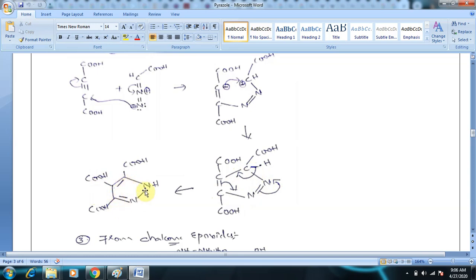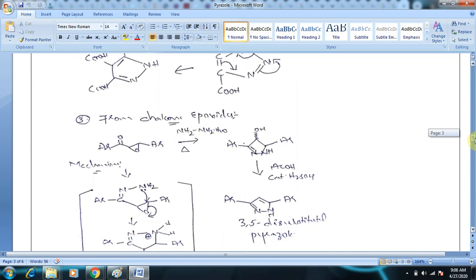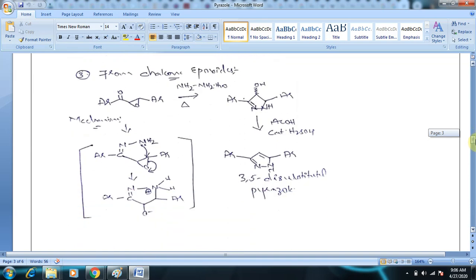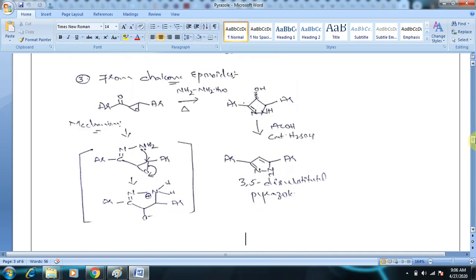So the formation of pyrazole 3,4,5 tricarboxylic acid. So this is the synthesis of pyrazole, the second method from acetylene dicarboxylic acid, and another method is from the chalcone epoxide.